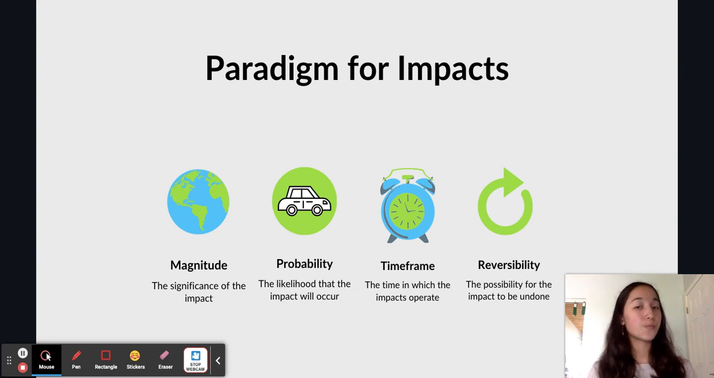The third is time frame, or the time in which the impacts operate. My impact outweighs my opponent's impact on time frame because it will happen sooner. Finally, reversibility, or the possibility for the impact to be undone. My impact outweighs my opponent's impact on reversibility because my impacts are irreversible, whereas my opponent's are reversible.